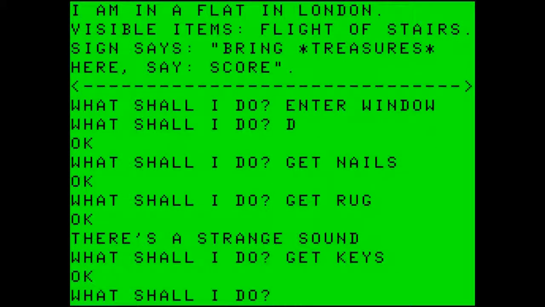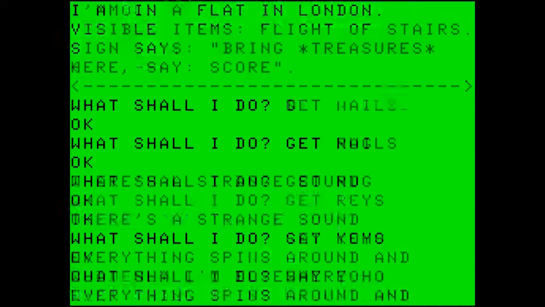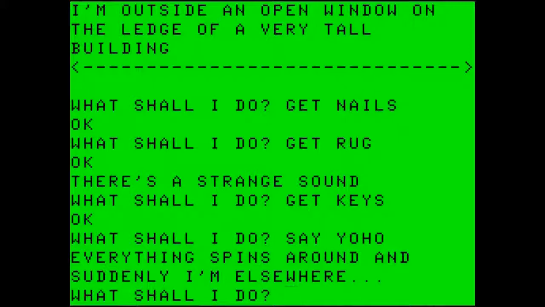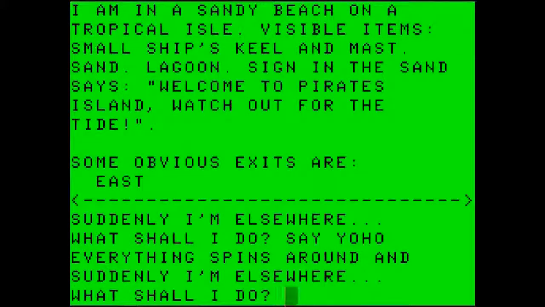Now I could climb the stairs and enter the window and then say yo-ho, but instead, let's say yo-ho from inside the flat, and it takes us directly to the open window outside on the ledge. And let's say yo-ho again, and it takes us back to the sandy beach, sort of a shortcut.